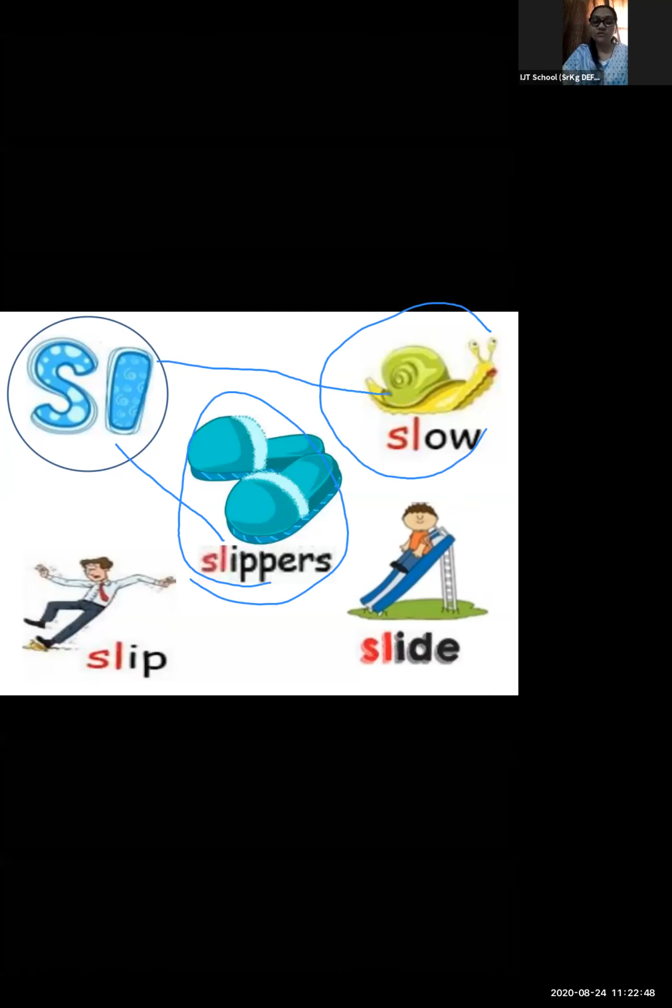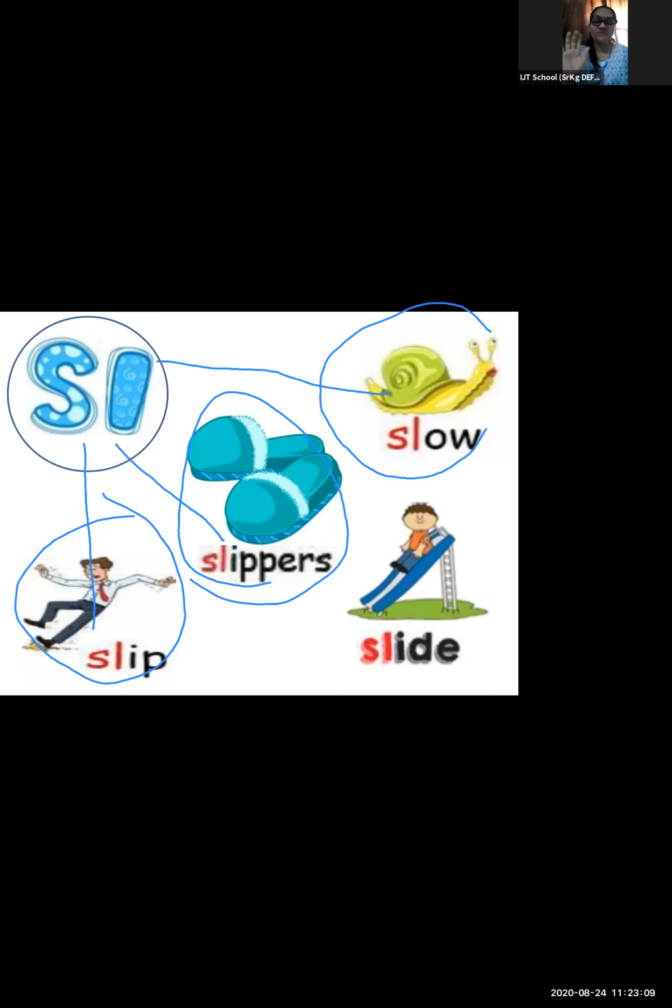Yes, we can also see slur in slow. Yes, and we also see slur in slip. Yes or no? We can also see slur in slip. We can hear the sound of slur. Yes or no? Can you hear the sound of slur? Yes, we can hear the sound of slur.